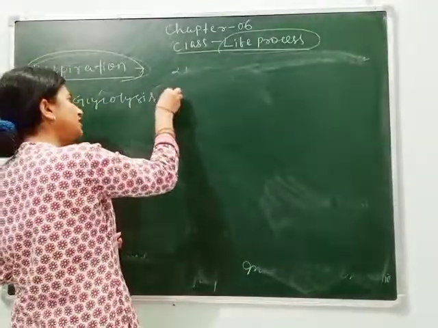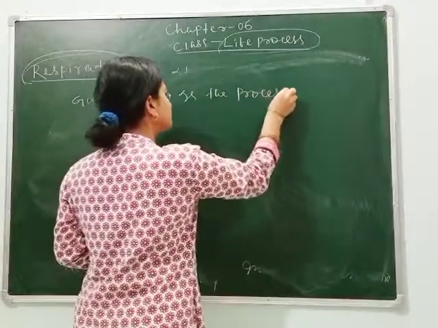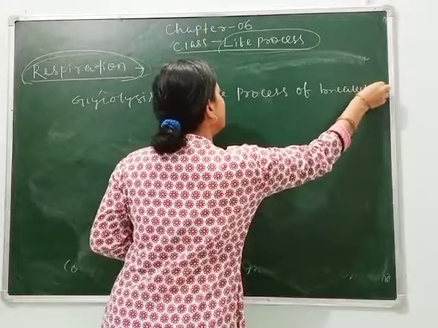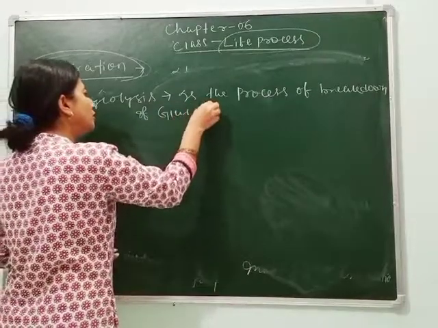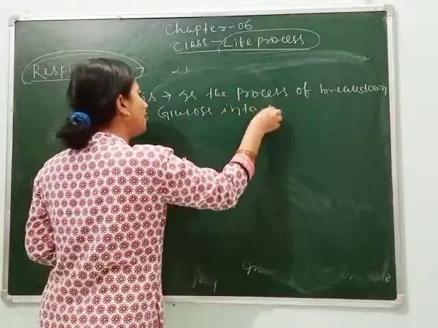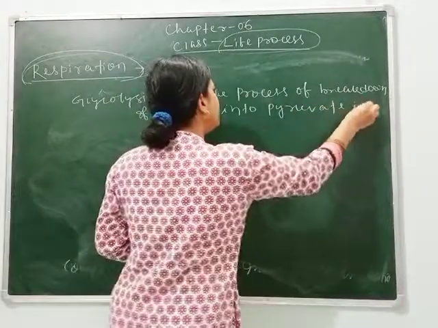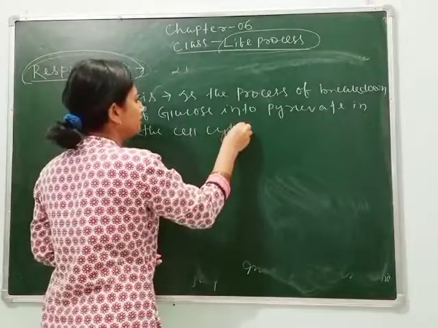So simply, glycolysis is the process of breakdown of glucose into pyruvate in the cell cytoplasm.